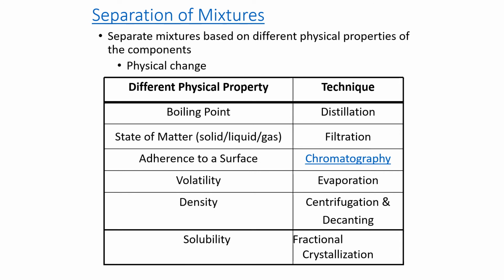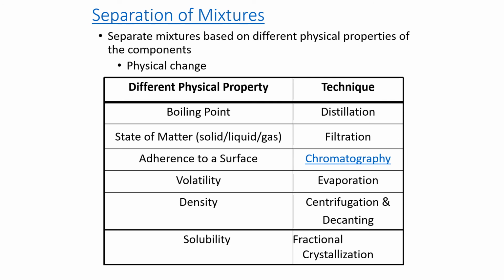We can use a solid material in a process called chromatography. Volatility describes how easily something evaporates. We know alcohol to be volatile, and so we can easily separate that by evaporation.